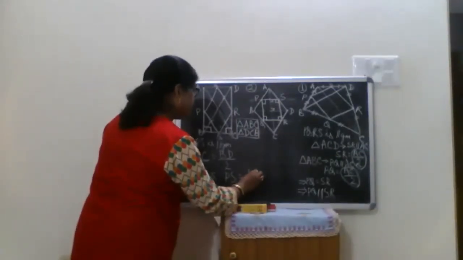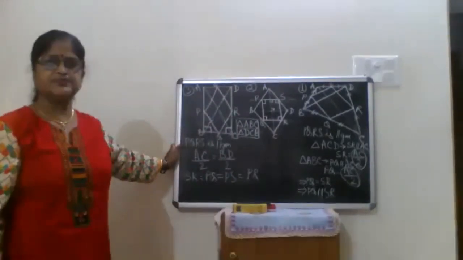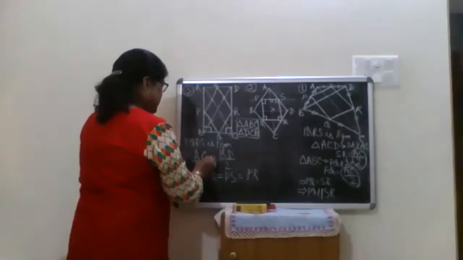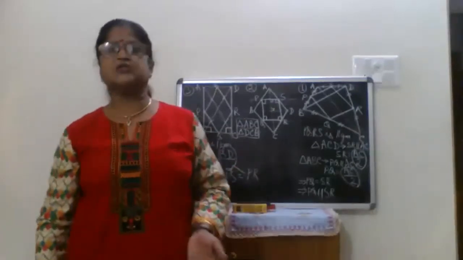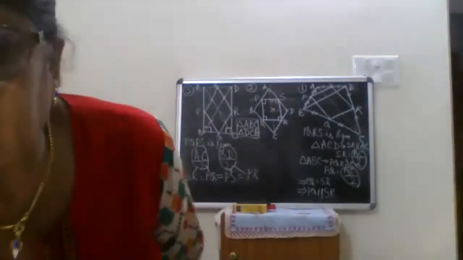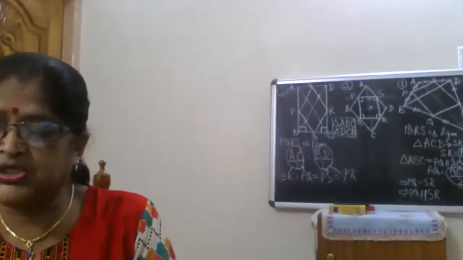PS equal to QR. Now, because they are equal, I can put an equal to sign here also. This AC by 2 is referring to these two sides, and this BD by 2 is referring to these two sides. So all the four are equal. If all the four sides of a parallelogram are equal, then it's a rhombus. Agree? Yes, ma'am. This is only 4 questions from exercise 8.2. Tomorrow we will do 3 more questions.